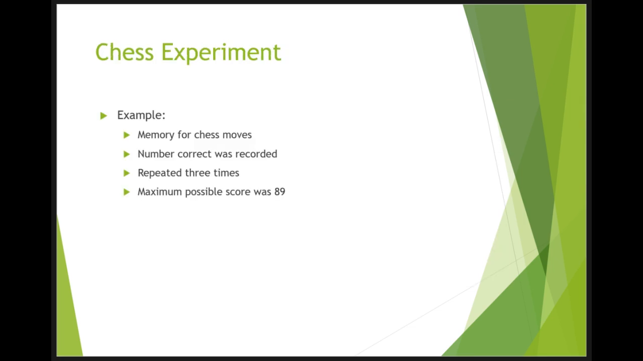Now let's change the example in order to develop more insight into the center of a distribution. We'll explore an experiment that looked at chess experience and memory for chess moves. Subjects were shown a chess position and then asked to reconstruct it on an empty chess board. The number of pieces correctly placed was recorded. This was repeated for 2 more chess positions. The scores represent the total number of chess pieces correctly placed for the 3 chess positions. The maximum possible score was 89.